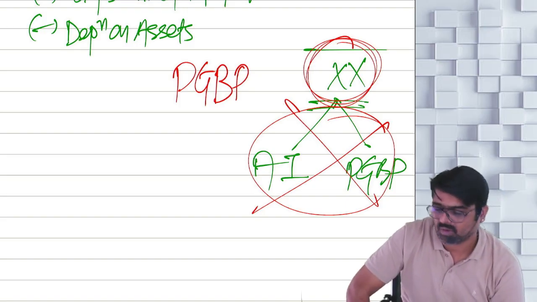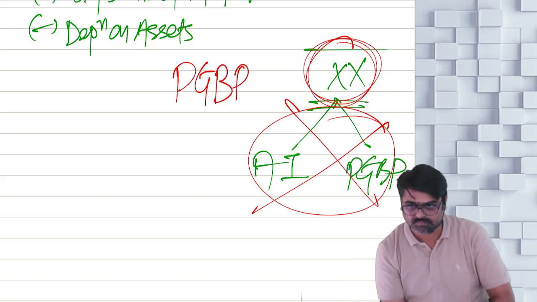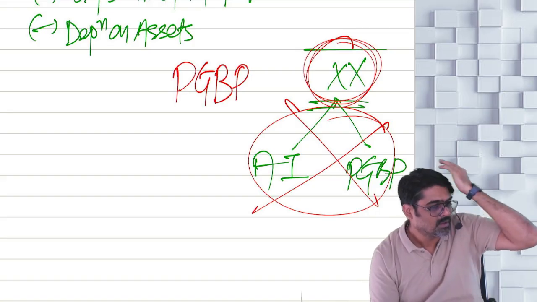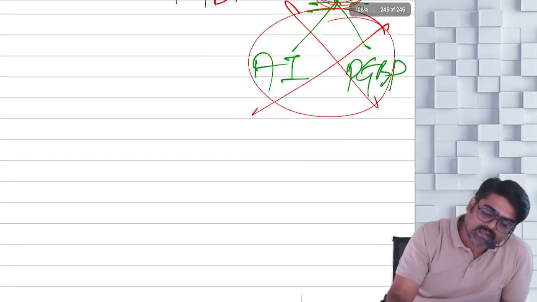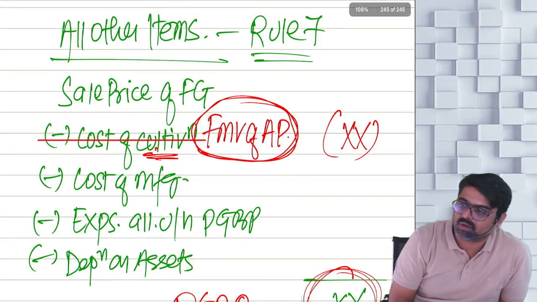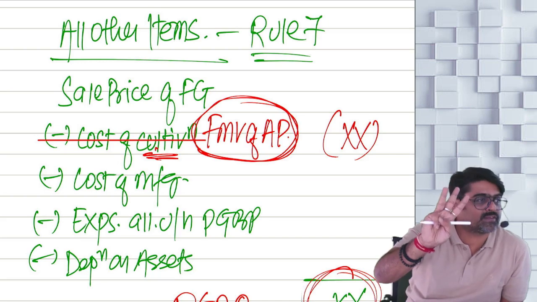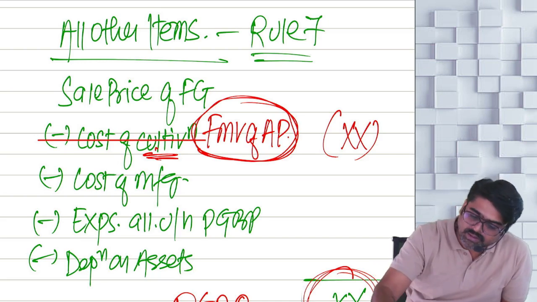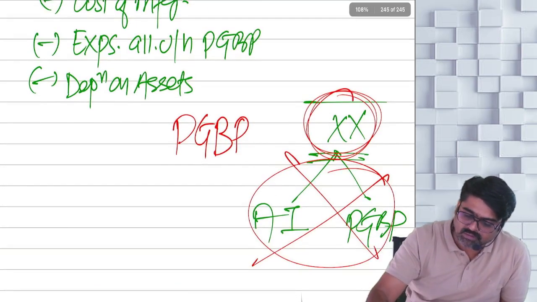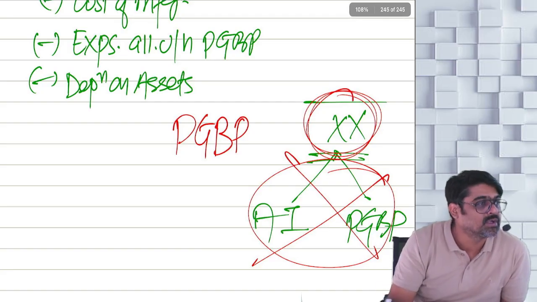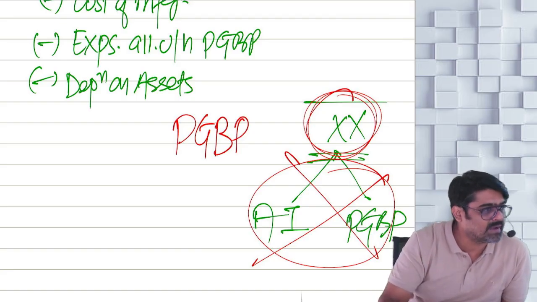Now let's see whatever we have learned in the composite income. Are we able to solve the questions on that or not? First of all, if tea is there, growing and manufacturing tea, then will you take fair market value or cost of cultivation? Tea, rubber, coffee: don't reduce fair market value. Reduce the cost of cultivation. Whatever profit will come, split that profit into 60-40, 65-35, 75-25 or 60-40 as the case may be. I've already given you the percentages.